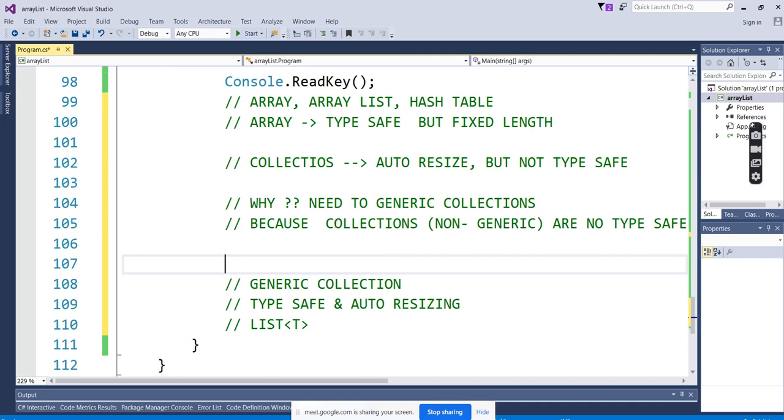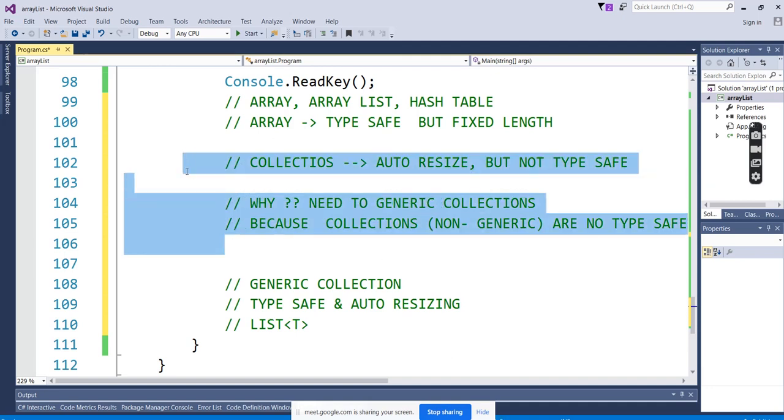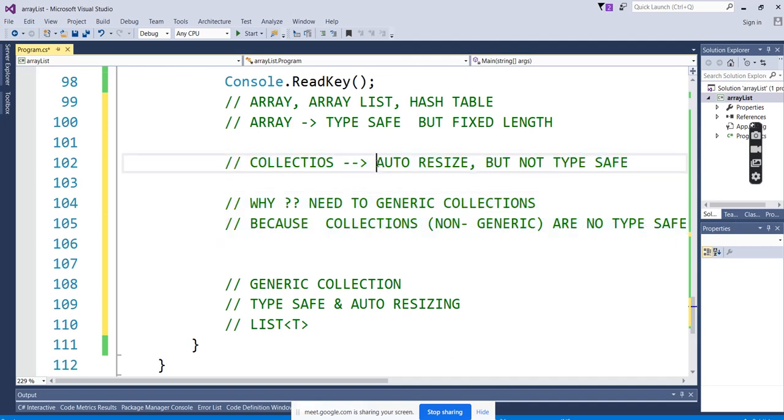But in the collections, what is happening? I can club all the values. I'm getting the new advantage of resize. But in some scenarios I don't want to club all the things. I want to be very strict in the data type, but I want the length to be dynamic. That is not possible in the array. So a fixed data type has to be very safe in those scenarios. You want the dynamic length.